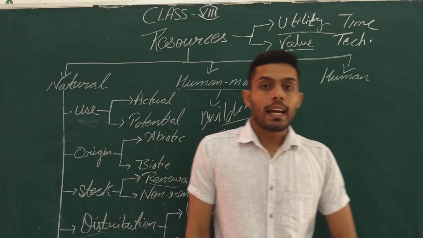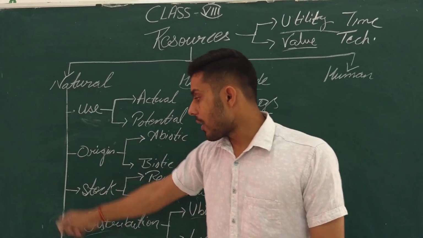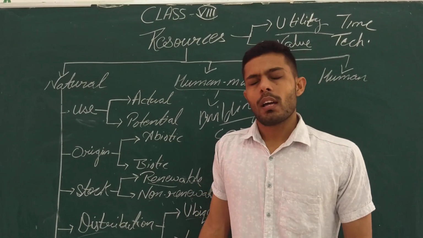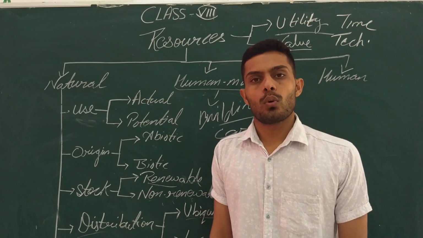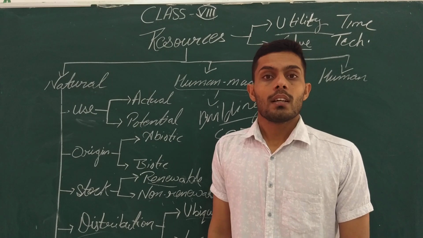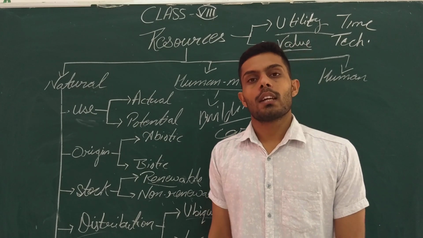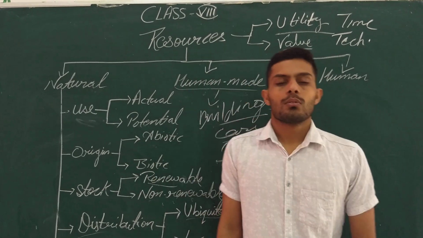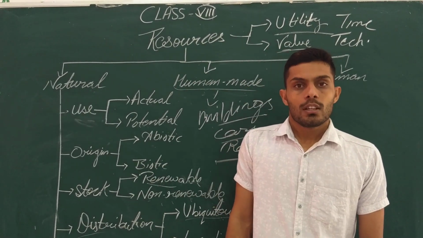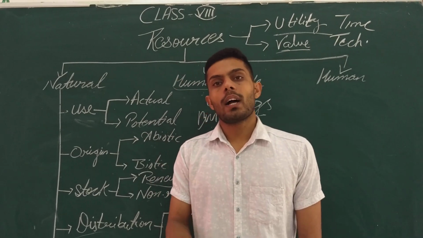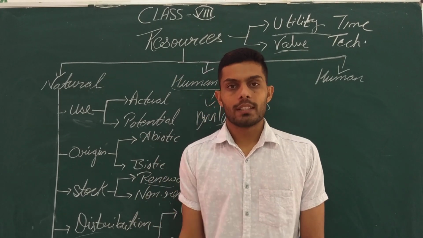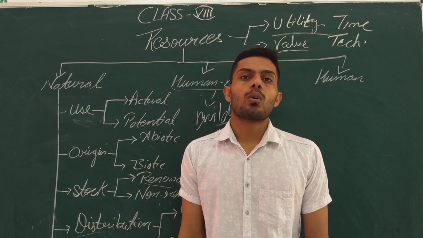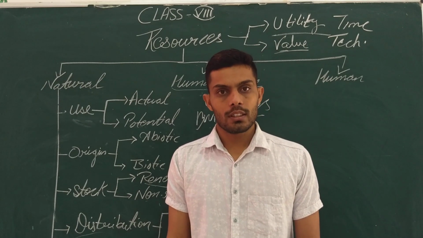After that, if we keep utilizing resources again and again, there are lots of resources available. But what happens if we do not conserve them, or if we do not use them properly? Over a period of time, they will all get depleted. Depleted means they will disappear from our earth, and we are not going to see them for our future generations also.